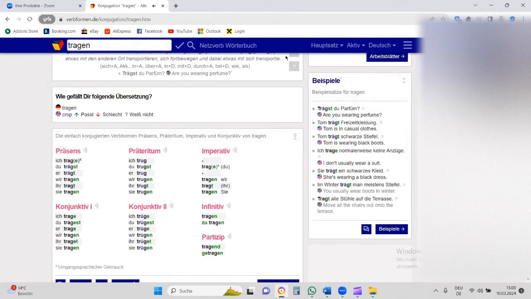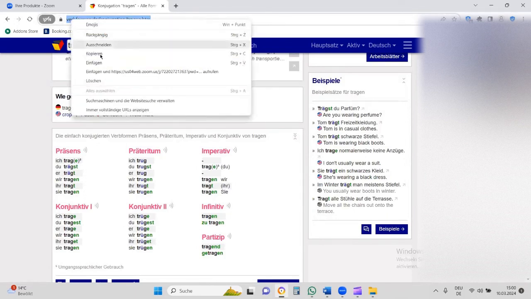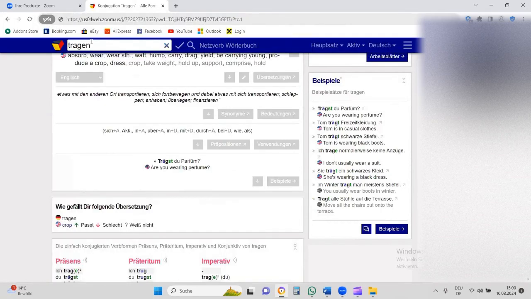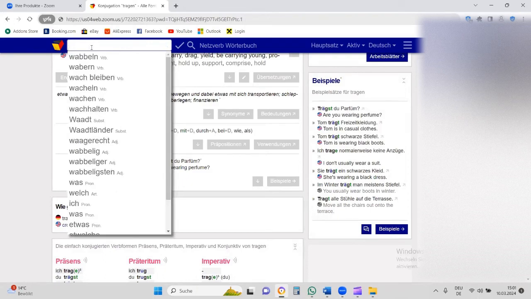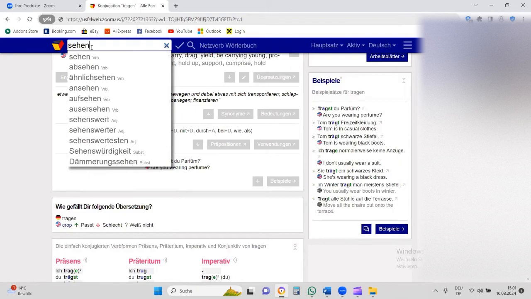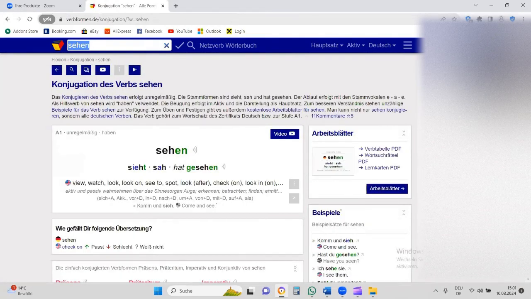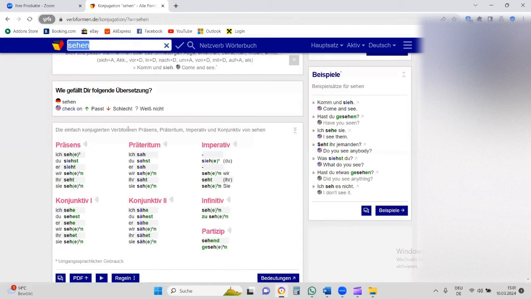This website is also a good site for learning German conjugation. So if you see a verb and you don't know the conjugation of that verb, just type the verb here. For example, let's say sehen. It's very good. With sehen, you can scroll down and see the conjugation for sehen. And you can even play the audio. Now, if you look at the conjugation for sehen, what do you see? That it is not ihr seht, so please take note of that correction.